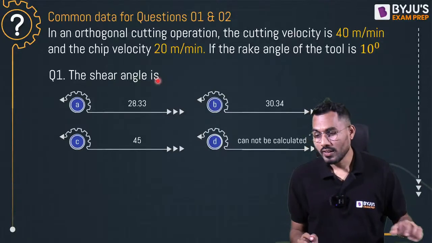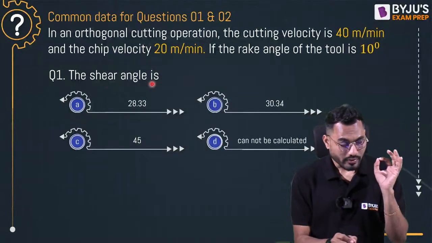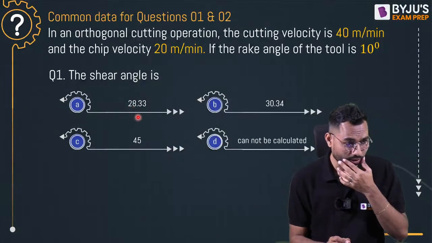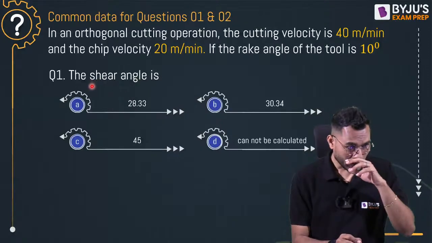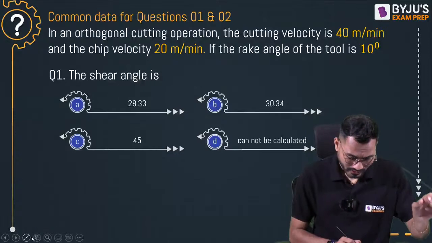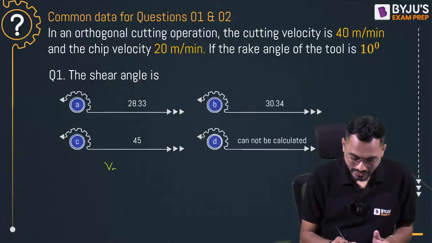Is it okay everyone? Now, whenever we are interested to calculate the shear angle, I'll say that we have to write the data. Everybody knows that the cutting velocity is given. I'll write VC is exactly equal to 40 meter per minute.